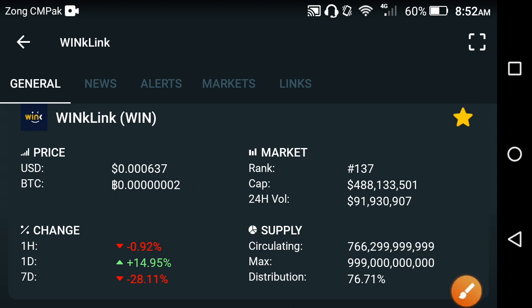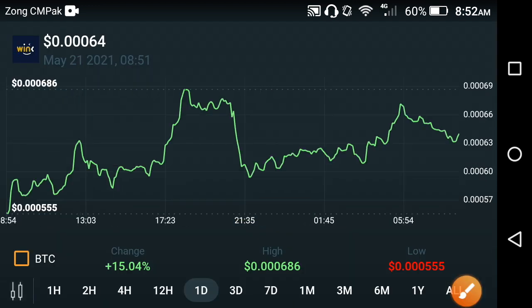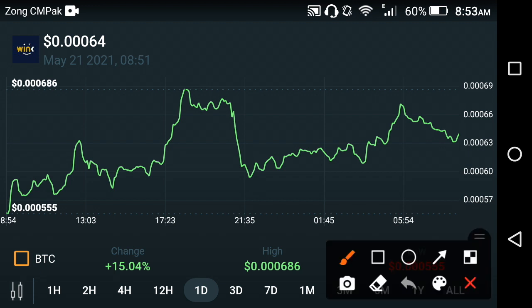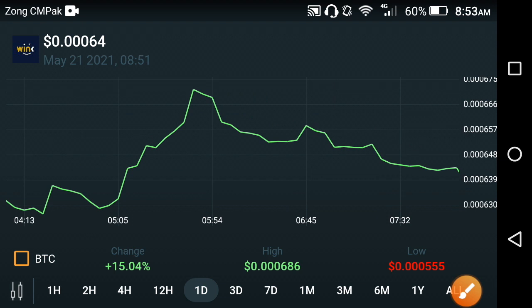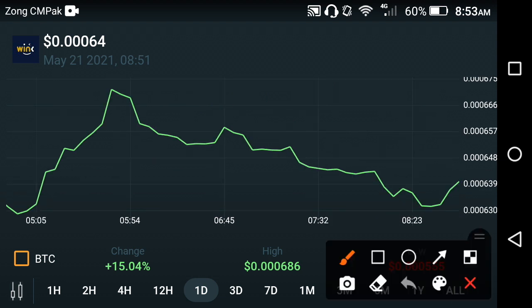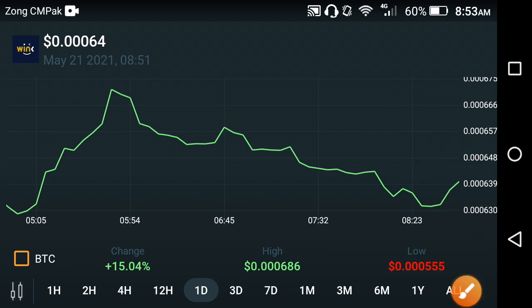Let me show you, friends, the price chart, what's going on in the last 1 day. You can see here in the last 1 day, at the start of yesterday, the pricing is going positive, but sometimes falls also occur in the Winklink coin. You can see here this time jumps occur, and after the jumps they again fall down. You can see here, now again it takes a jump, and now again falls down. And now if I zoom in, you can understand that now they again start moving upward, friends. You can see here, this time they again start moving upward. So I hope that they will continue this jump for a long time, and absolutely that's good news for all Winklink holders, that once again the Wink coin starts jumping, friends.